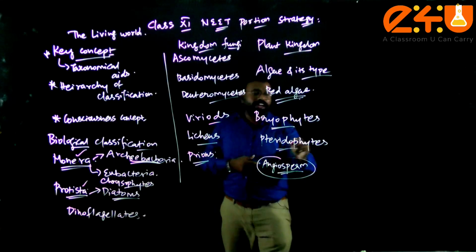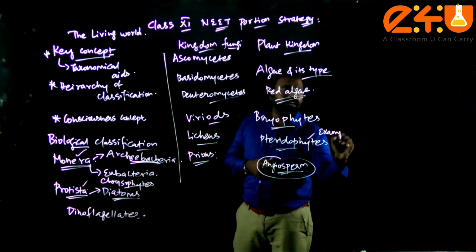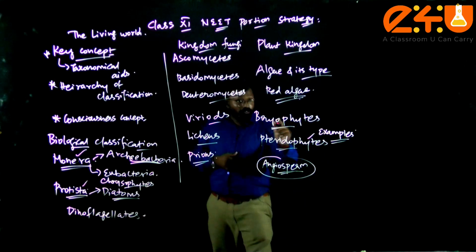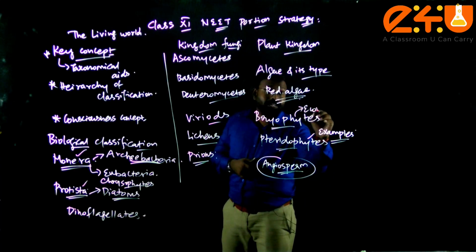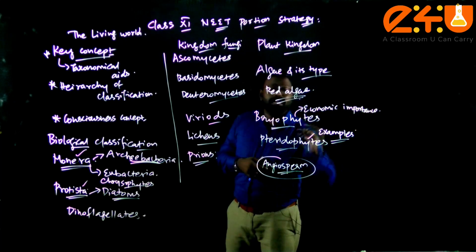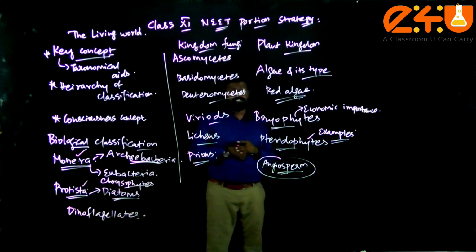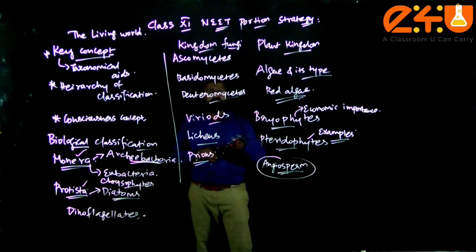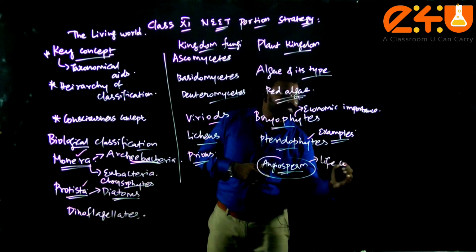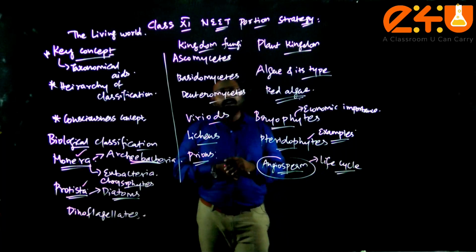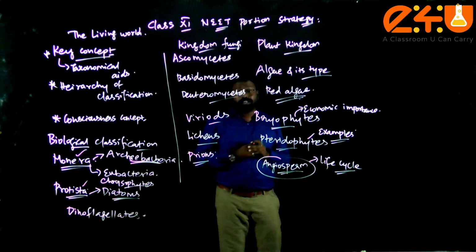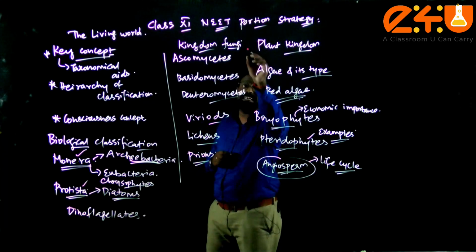In the case of pteridophytes, examples play a very major role in the context of MCQs. Example will play a very major role. And in the case of bryophytes, economic importance plays a very huge role in the paper, because repeated MCQs came from bryophytes and their economic importance. Pteridophytes examples, and in the case of angiosperms, the life cycle plays a very huge role, because the life cycle is most matching with sexual reproduction in flowering plants. This is about the plant kingdom concepts.